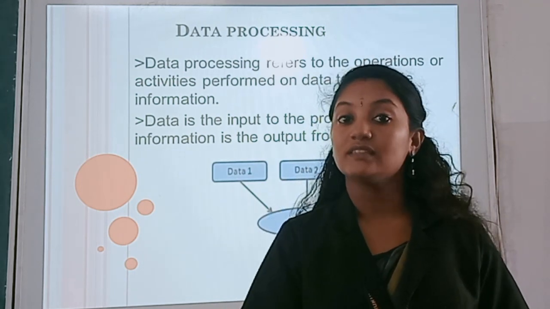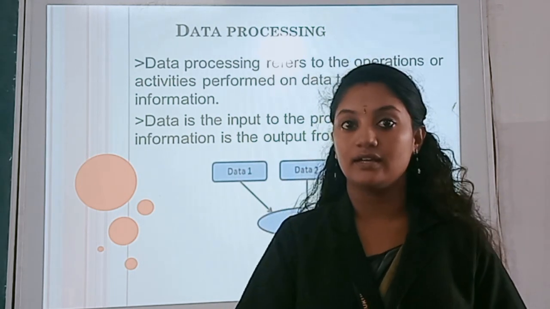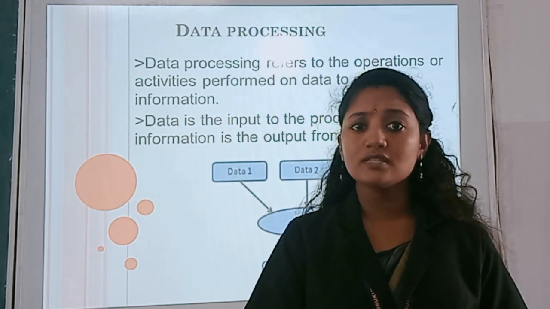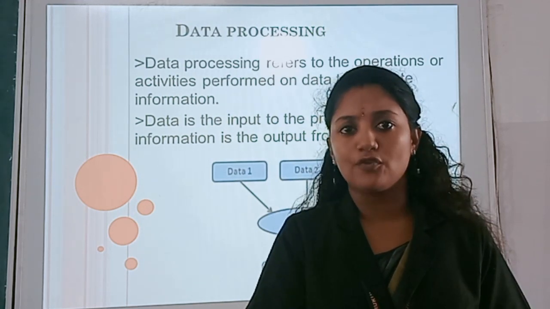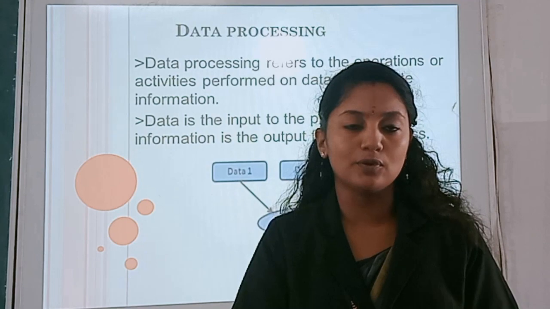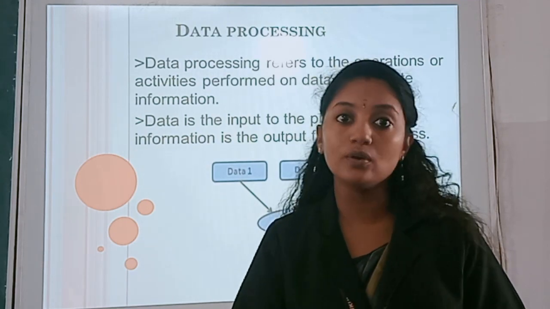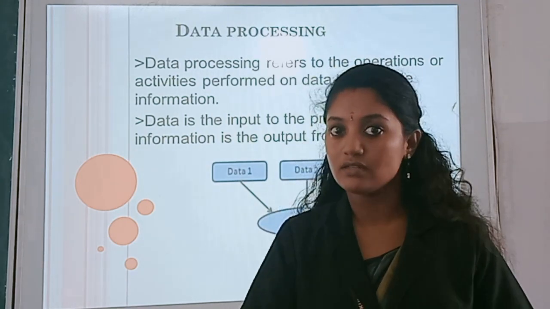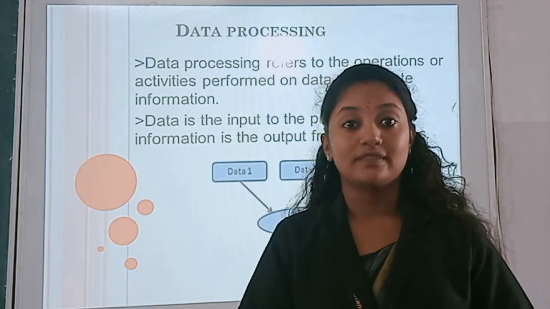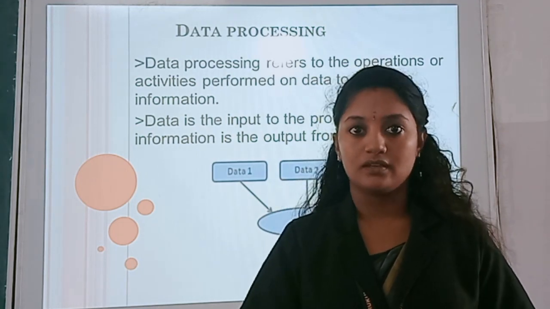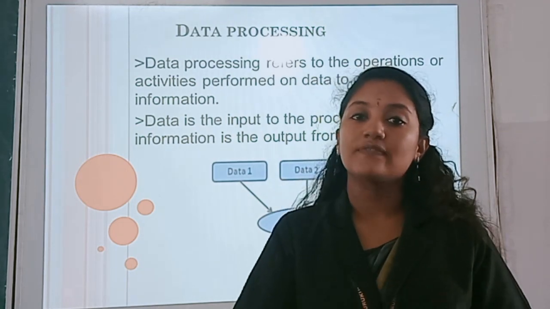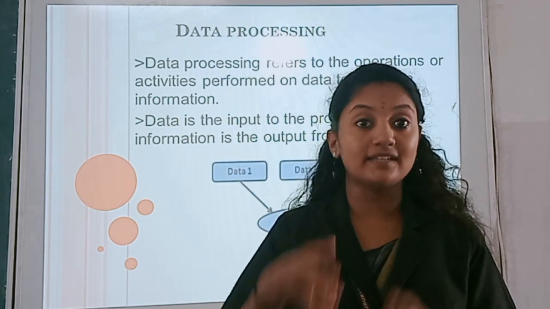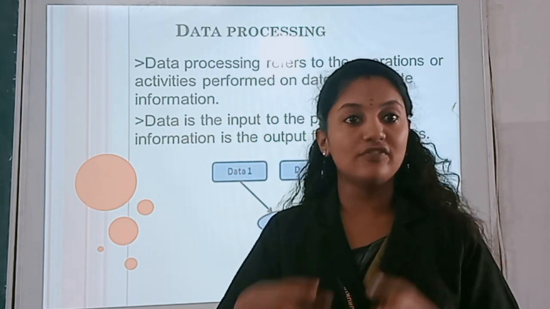Then third step, they have to store this data, because you are giving an application form, they are adding it to the computer, and next they have to store it in the computer. Then fourth, they have to process it. Based on your marks, they have to do some calculations, categorization, sorting, filtering.